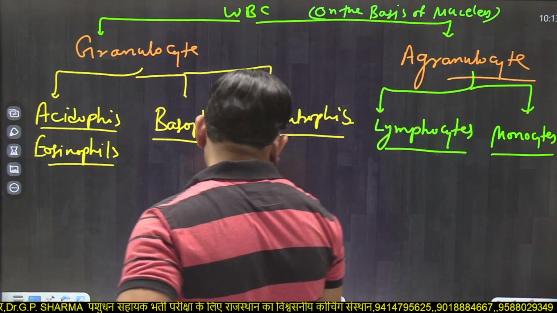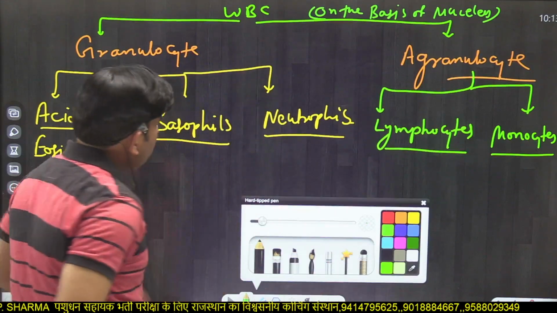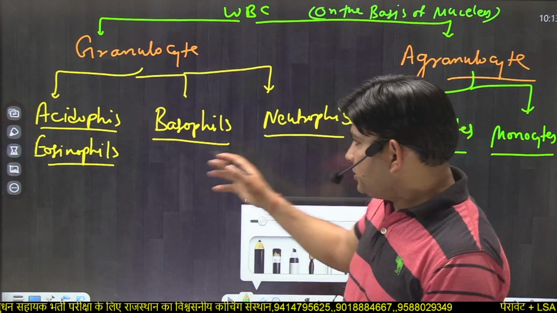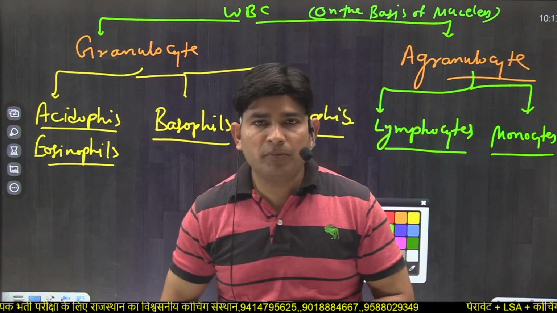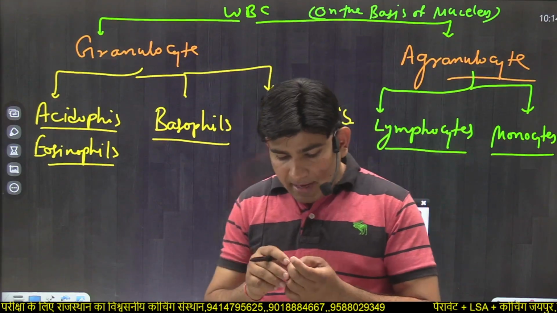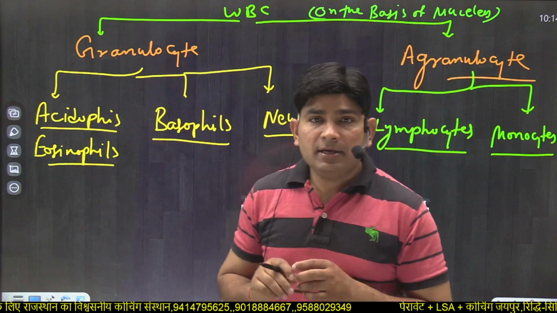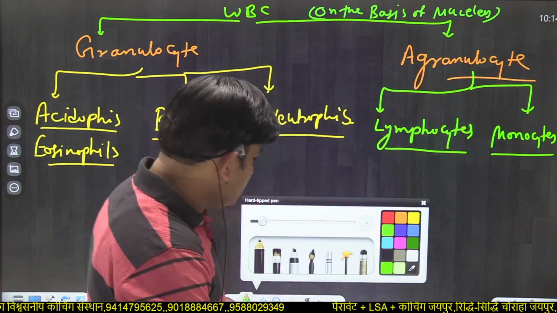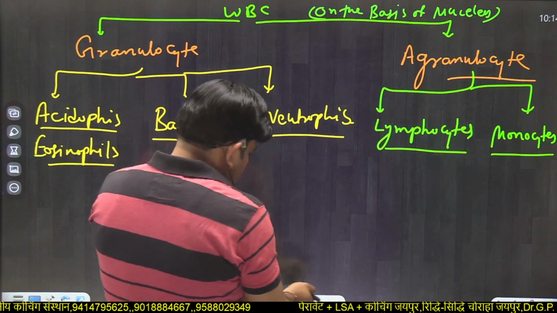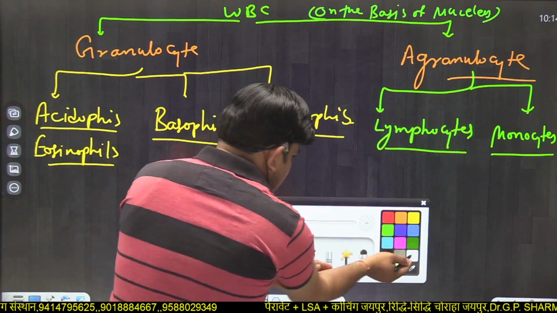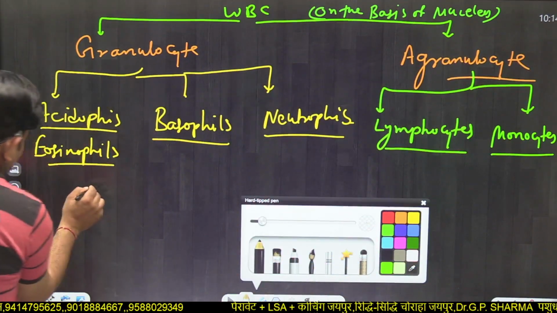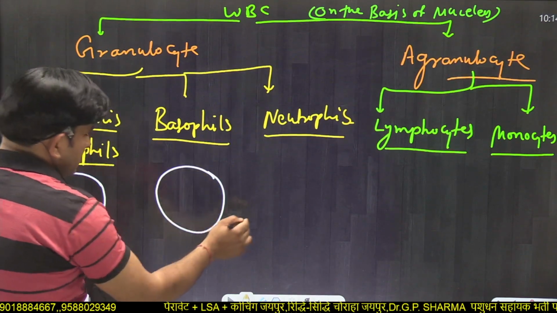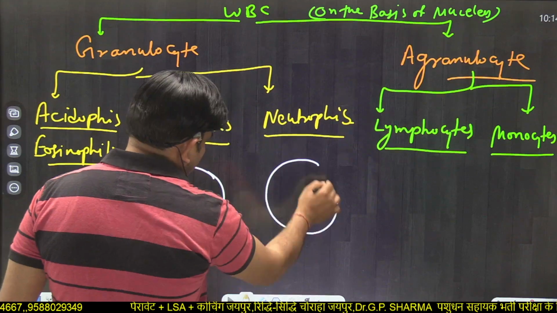Now we are making the structure of these different WBCs, and the main difference is there. Their nucleus is of different shapes and different structures. So we are making their structures. At first, we are making the cell membrane of all WBC.